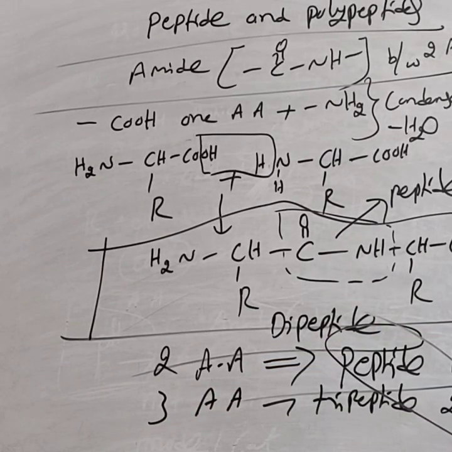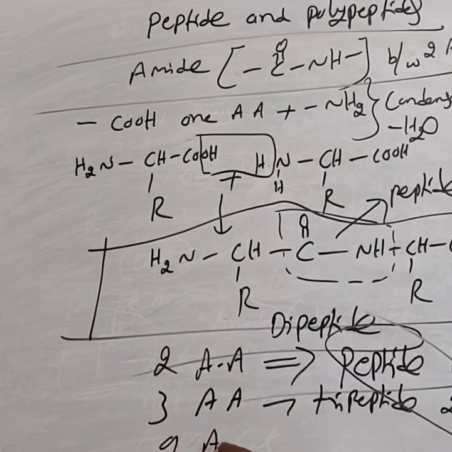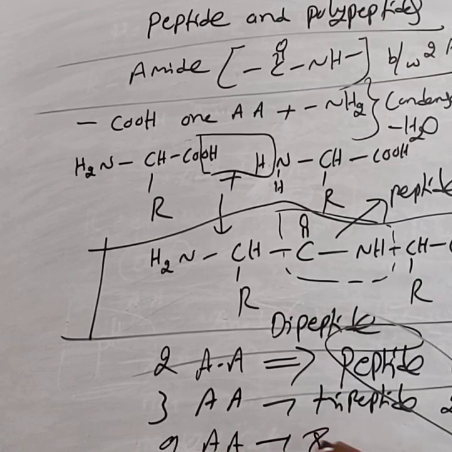Consider a nonapeptide. Nona means 9. A nonapeptide contains 9 amino acids and 8 peptide bonds. This is about the peptide bond.